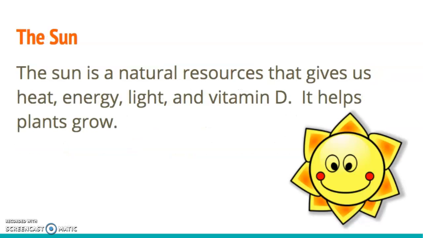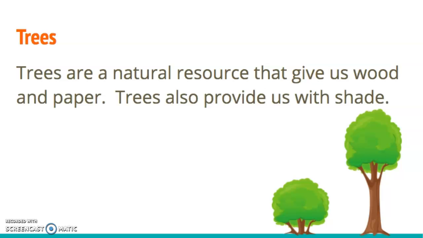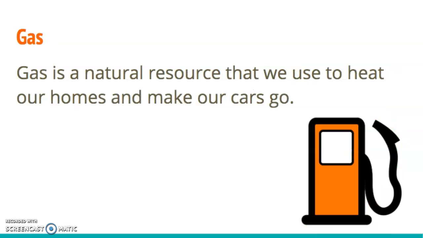The sun is a natural resource that gives us heat, energy, light, and vitamin D. It helps plants grow. Trees are a natural resource that give us wood and paper. Trees also provide us with shade. Gas is a natural resource that we use to heat our homes and make our cars go.